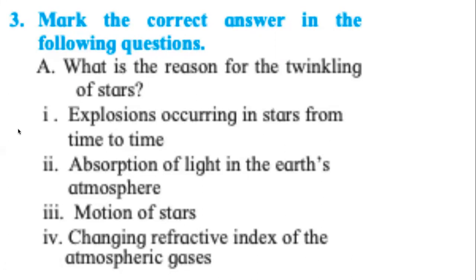The answer is the fourth option, because of the changing refractive index of the atmospheric gases. And why is the refractive index changing? Because of two things. Number one, the density of the air at different levels is different. Also, this density does not remain constant. Even at one level, the density does not remain constant because of various things, mainly the temperature and the motion of the air. Very good, Alfia and Khadija. Changing refractive index of atmospheric gases.